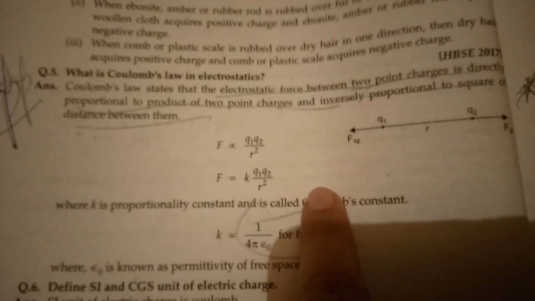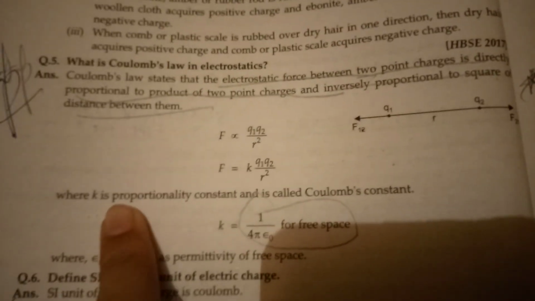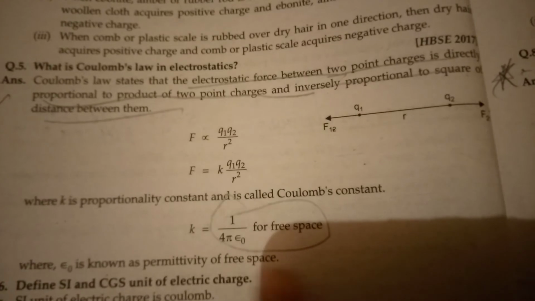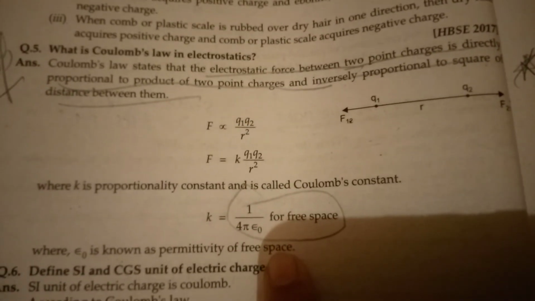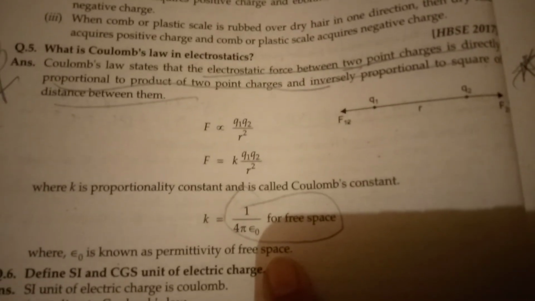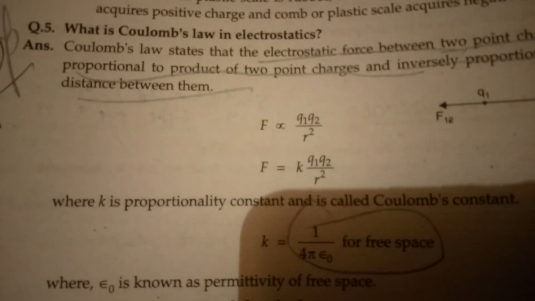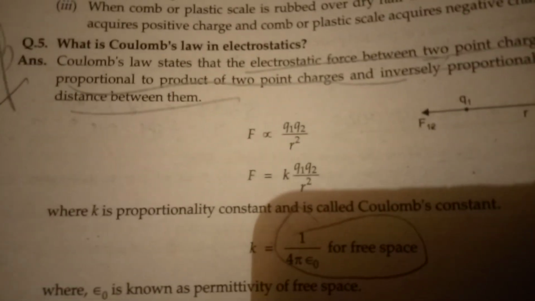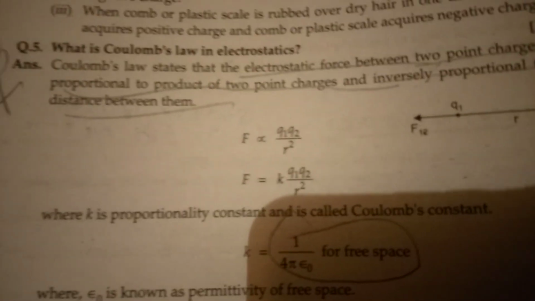If we remove the proportionality constant, we have here F equals K Q1 Q2 by R square, where K is the proportionality constant, also called Coulomb's constant. The value of K is 1 by 4 pi epsilon naught for free space, where epsilon naught is called the permittivity of free space.